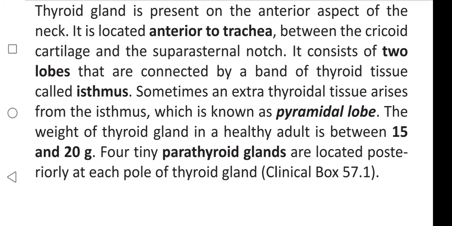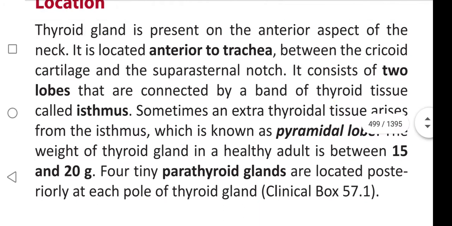Sometimes an extra thyroidal tissue arises from isthmus, which is called pyramidal lobe. The weight of thyroid gland in a healthy adult is about 15 to 20 grams. Four tiny parathyroid glands are located posteriorly at each pole of thyroid gland.